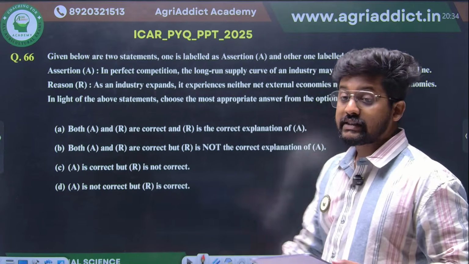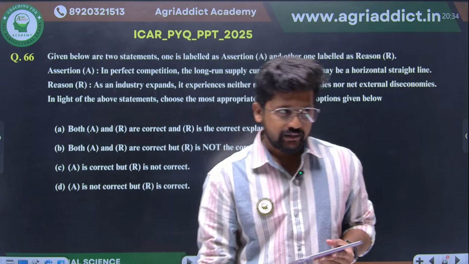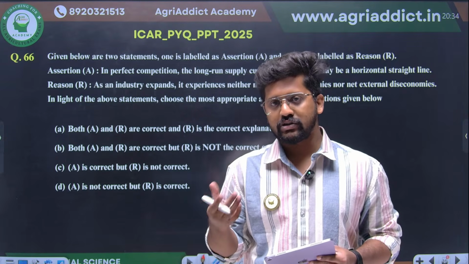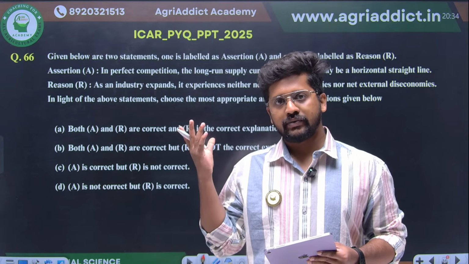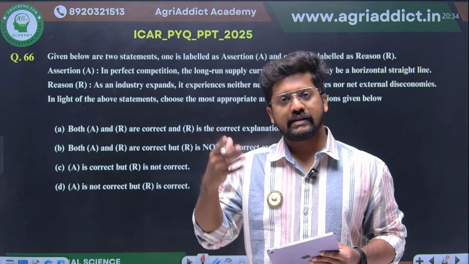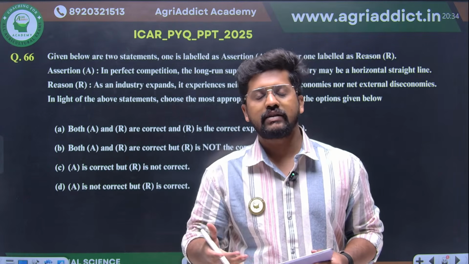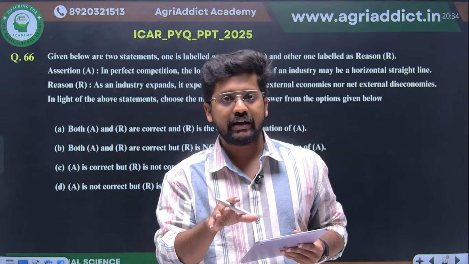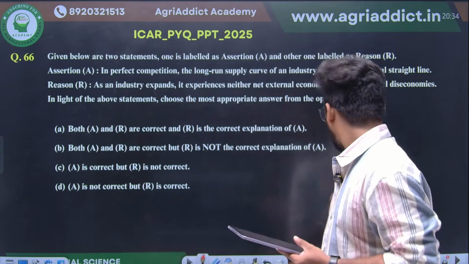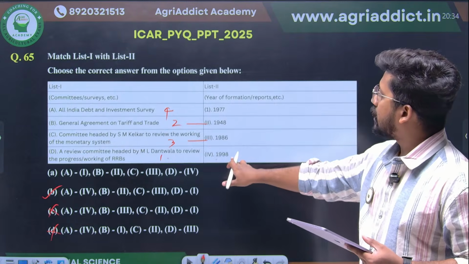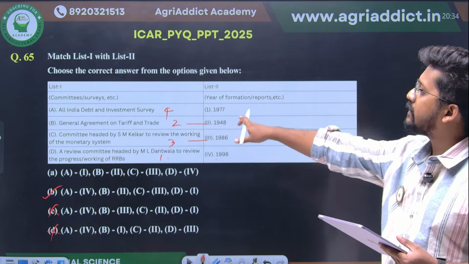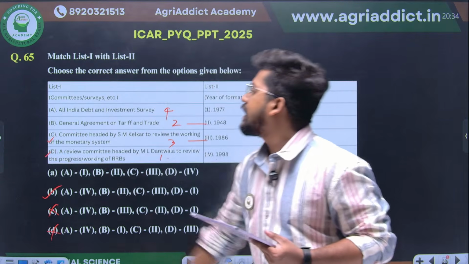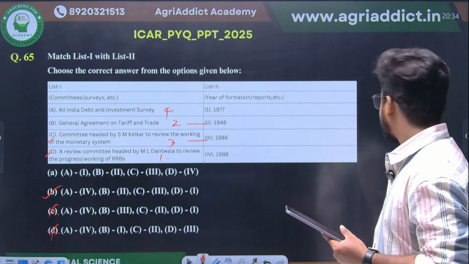So what I was suggesting is, along with the notes that you have prepared for the committees as well as the years that you have already proposed, just go through the basic table which is given in the Subbari textbook itself in the backside, because some of the additional information which is not properly furnished in the theoretical area is given properly there. So all these things you can find, except this All India Debt and Investment Survey Committee. The Committee on Monetary Policy, SM Kelkar, and D, you can find in the backside table.